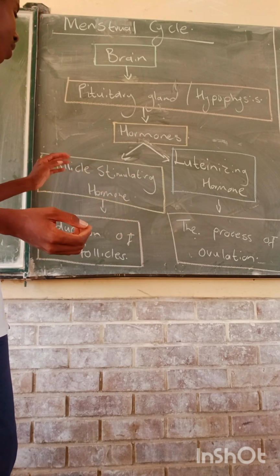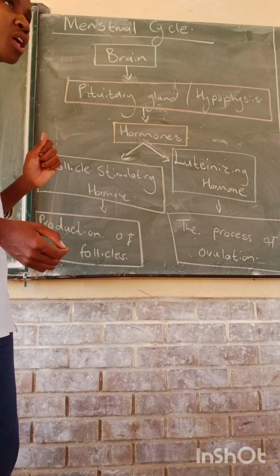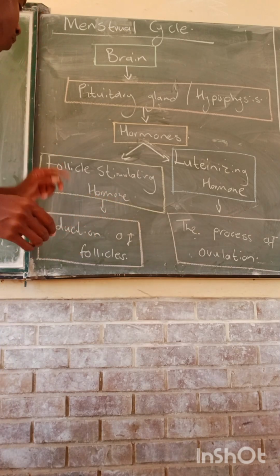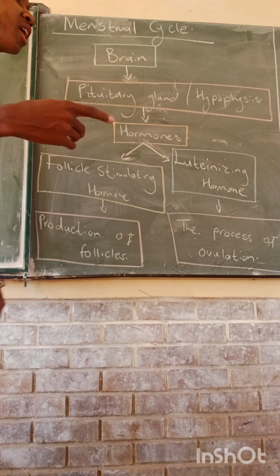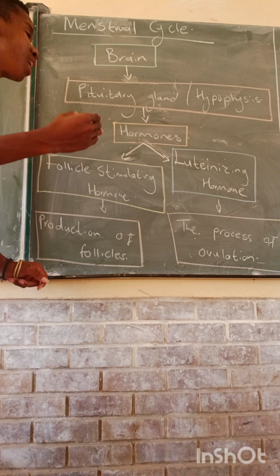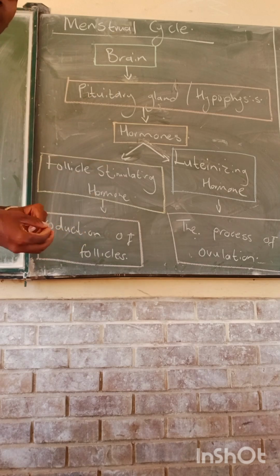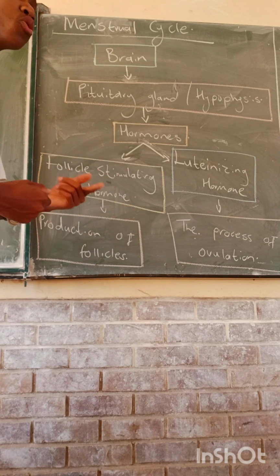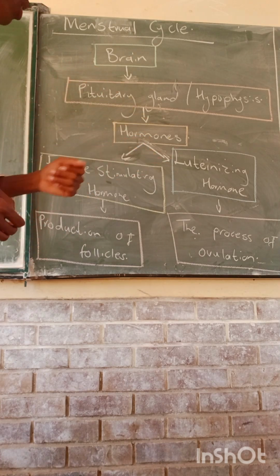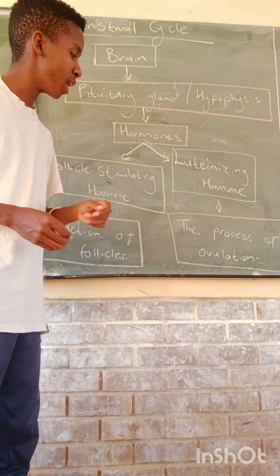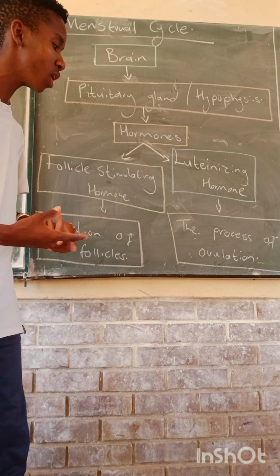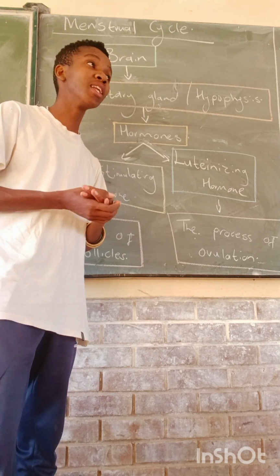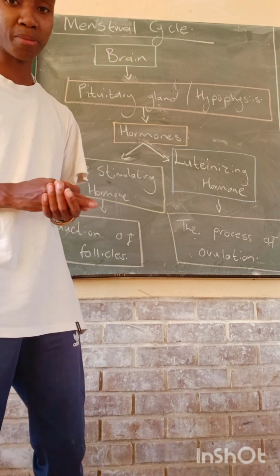Under this, we have the first hormone, which is FSH. FSH in full stands for follicle stimulating hormone. This hormone is responsible for the production of follicles. If you understand the meaning of FSH, it says it is the follicle stimulating hormone, meaning it stimulates the development of the new follicles that are to be formed. The other hormone is the luteinizing hormone. The luteinizing hormone is responsible for the process of ovulation. Ovulation is the process whereby the egg, or the ovum, is released from the ovary.